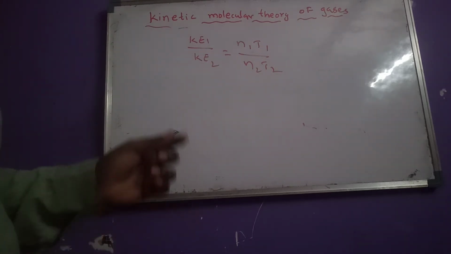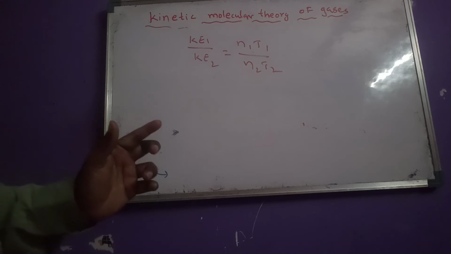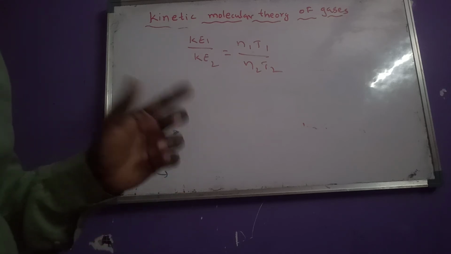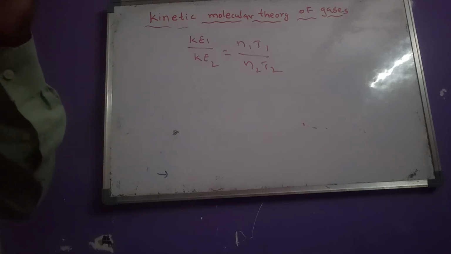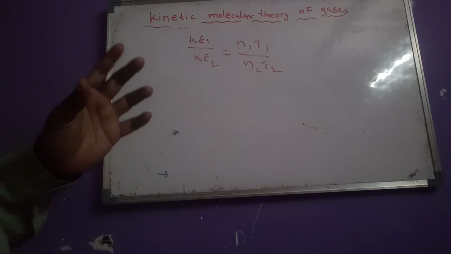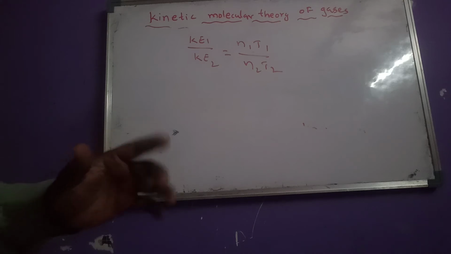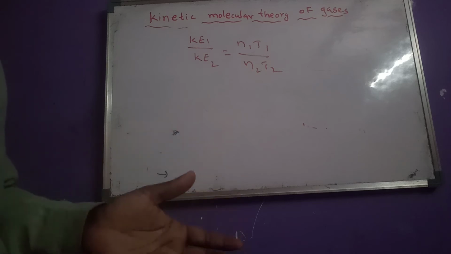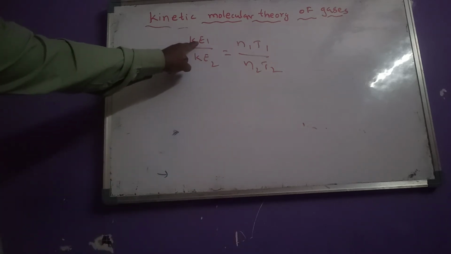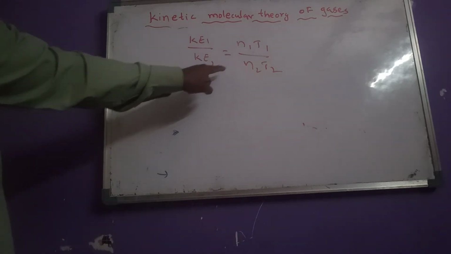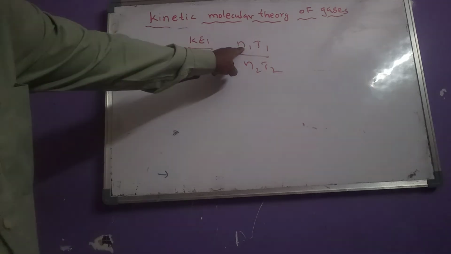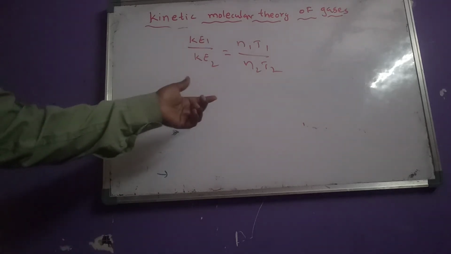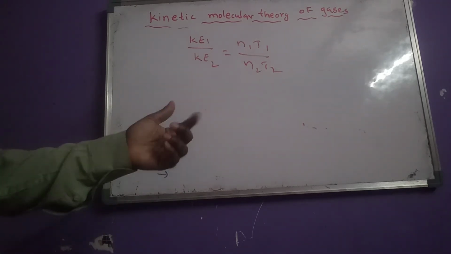Now in this, one important thing we have to remember: average kinetic energy depends only on temperature. Irrespective of the number of moles and the gas, average kinetic energy is directly proportional to absolute temperature. But if you want to calculate kinetic energy, we need to substitute both the number of moles and the temperature. Now related to this, what are the questions we get?